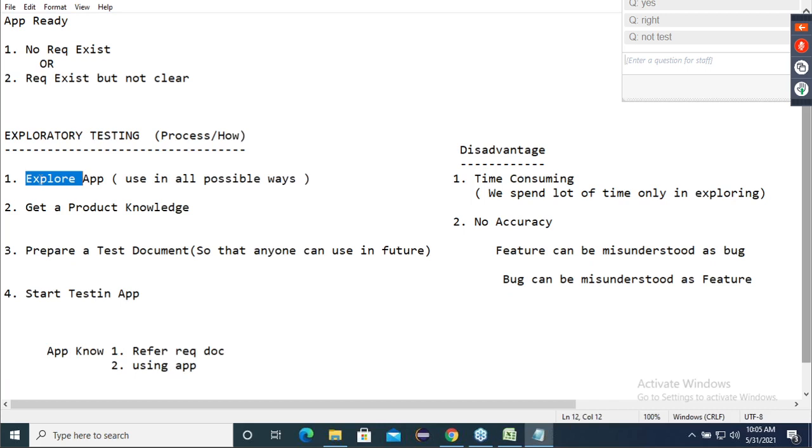See, do you know the difference between explore and discover? Do you know the difference? Discover and explore. What's the difference? Anyone tell me? Let me see. Yes, sir. What is the difference? Discover.